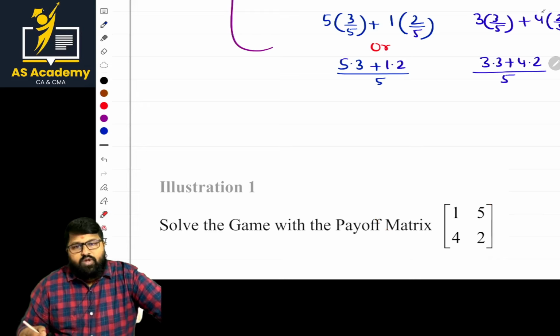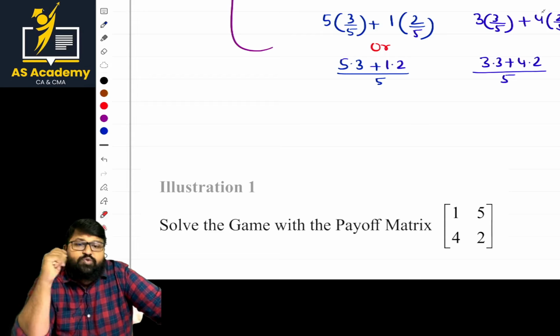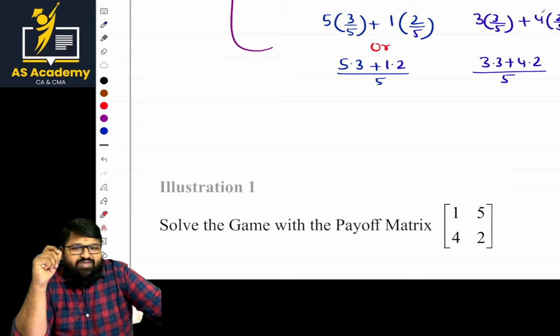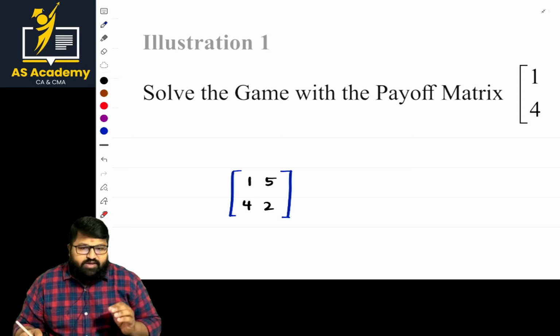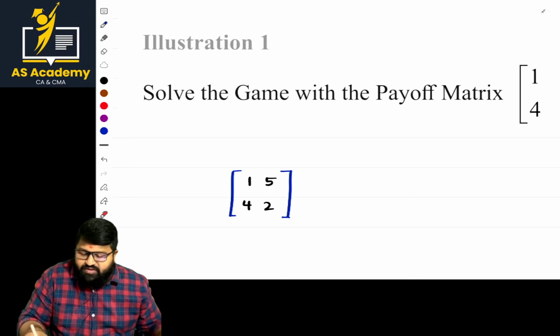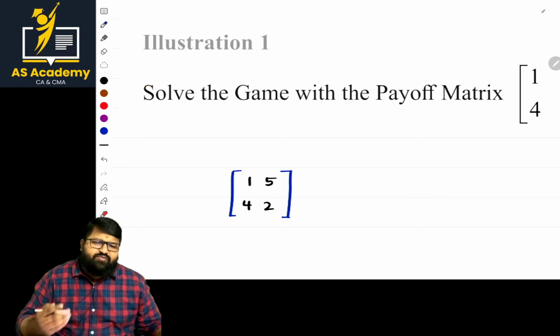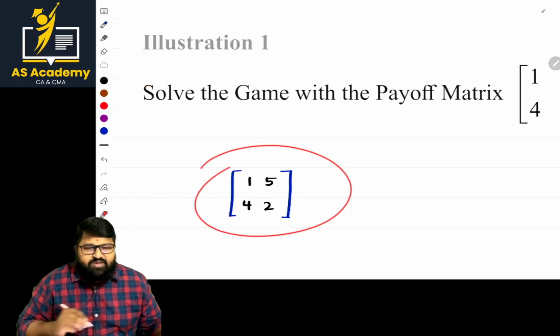Now, first thing is that whenever a problem is given, first try to check whether we are going with a saddle point or not. If not, then go with the odds method. Shall we do it once? In this case, when you are going to the problem of a game, the question will normally be: solve the game with the payoff matrix. Payoff matrix is nothing but the result we are getting. So this is the basic matrix given there.